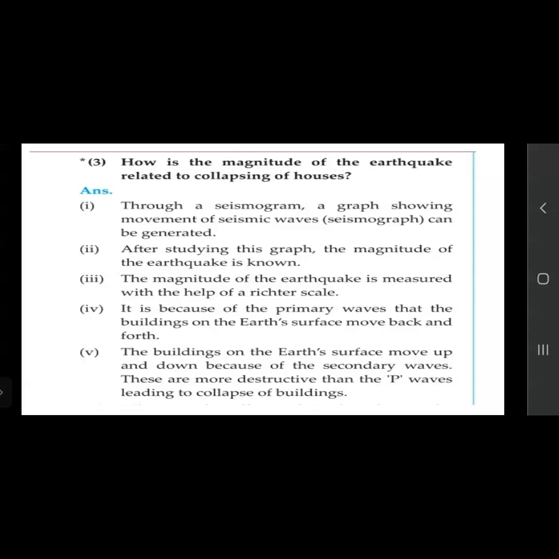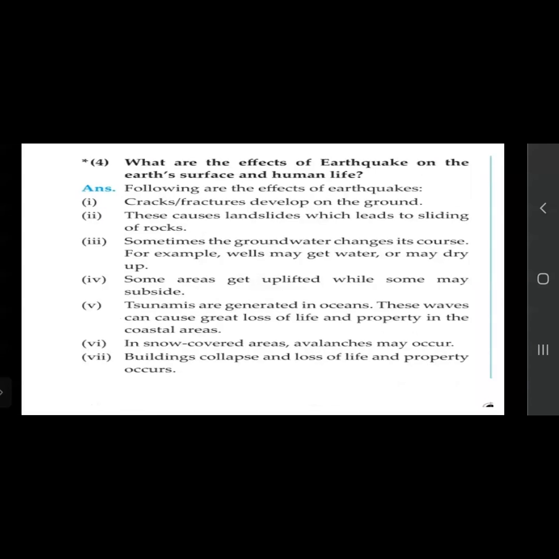The buildings on the earth's surface move up and down because of the secondary waves. They are more destructive than the P waves, leading to collapsing of the building. So primary waves, even though they reach first, are less destructive than the secondary waves. Secondary waves move the building up and down, resulting in its collapse, so they are more destructive than the primary waves.